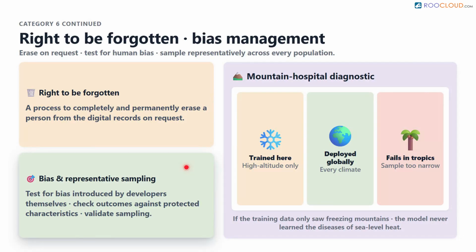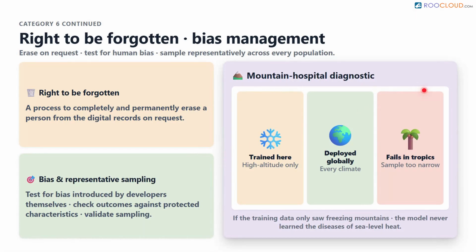Testing must look for bias introduced by the human developers themselves, as well as testing outcomes against protected characteristics to prevent inequality. Validating representative sampling procedures helps detect failures in the training data. For example, imagine a medical diagnostic algorithm trained exclusively on data from hospitals in a freezing, high-altitude mountain region. If that system is deployed globally, it might completely fail to diagnose diseases common in tropical, sea-level climates because its training sample did not represent the whole world.